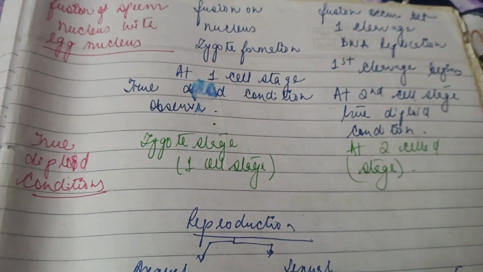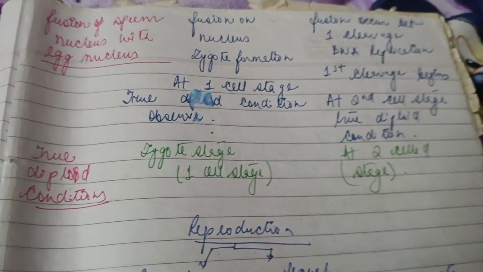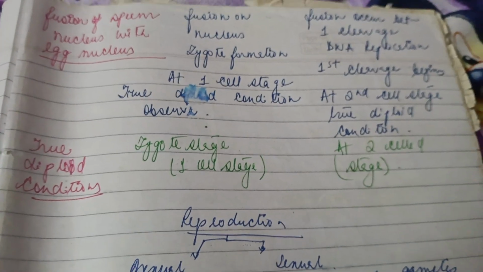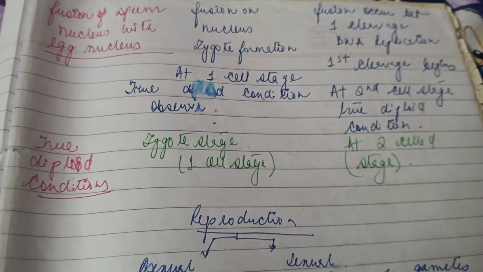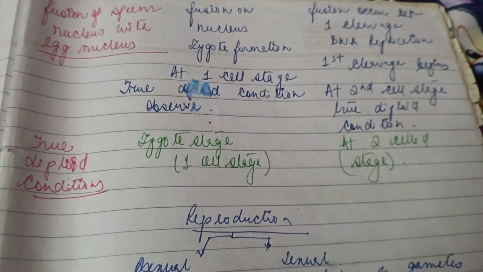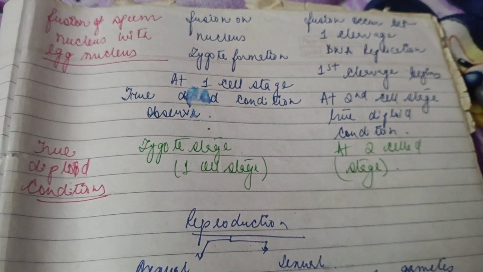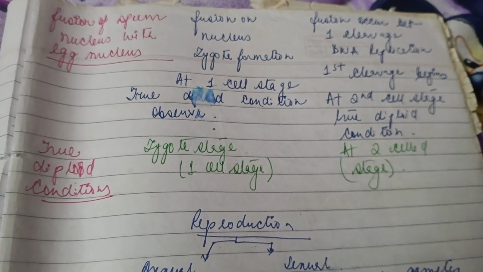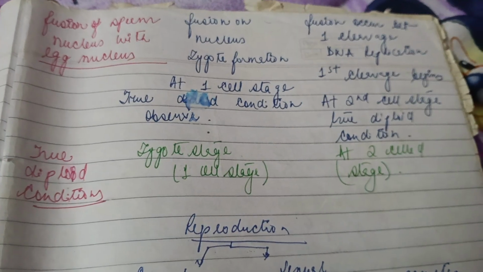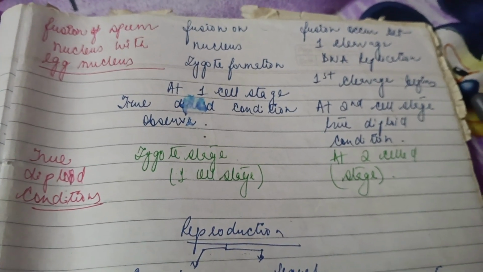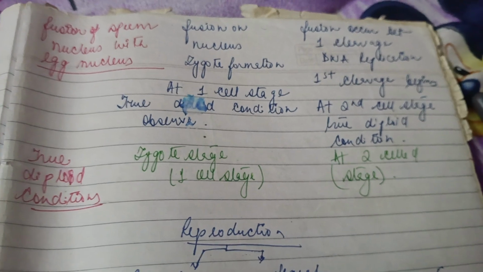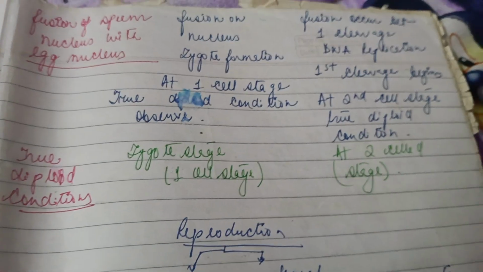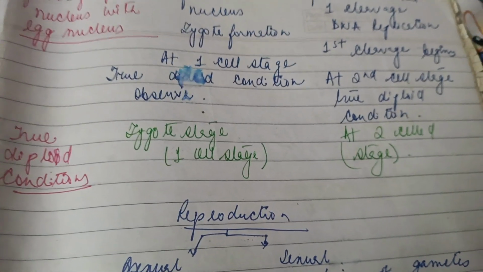In internal fertilization, fusion occurs between sperm and egg nucleus, and after that the first cleavage occurs. Then DNA replication is seen. First cleavage begins. At the second cell stage, a true diploid condition is found.